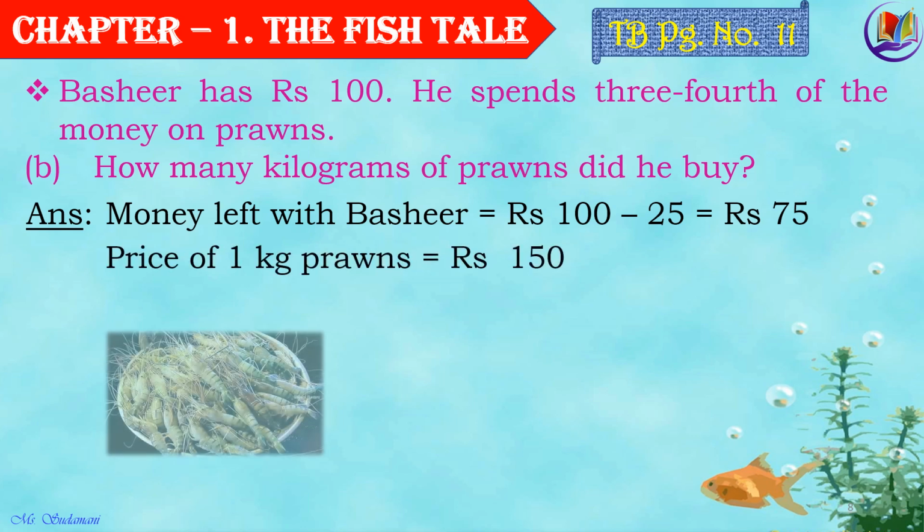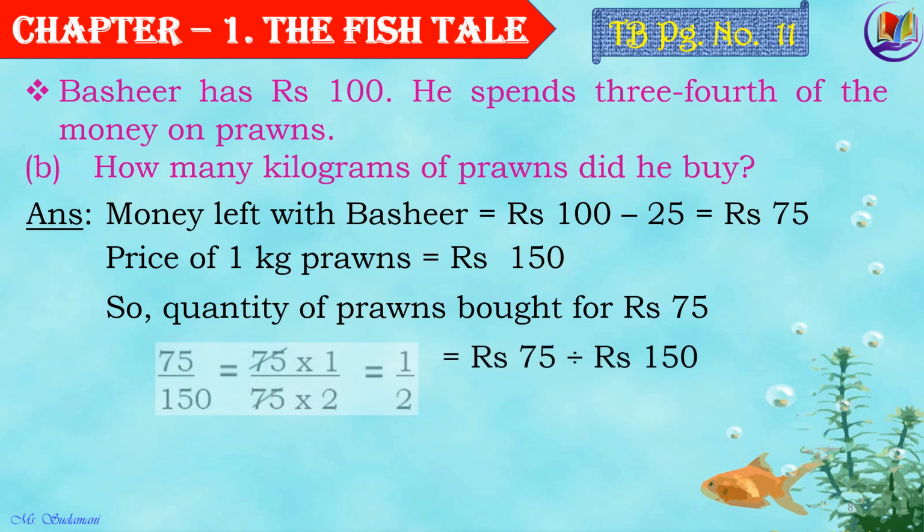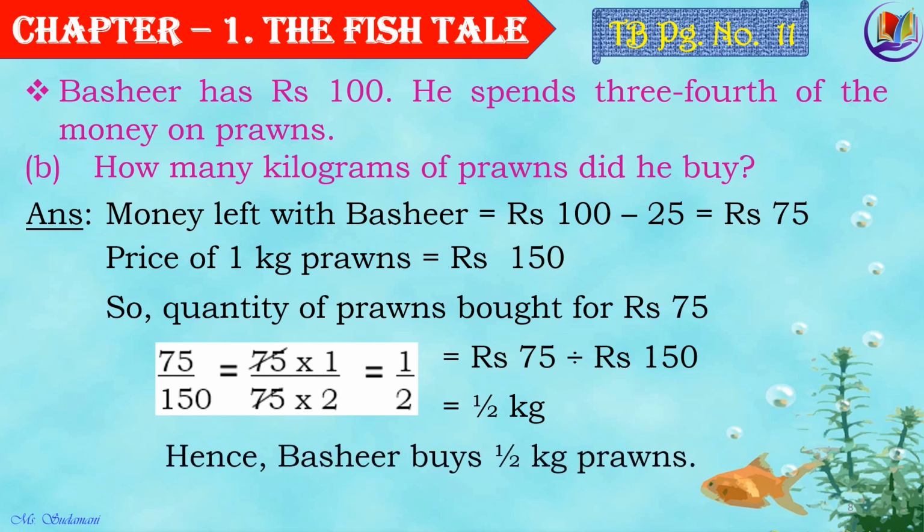Now price of 1 kg prawns is rupees 150. So quantity of prawns he can buy for rupees 75 would be 75 divided by 150, that is equal to 75 ones are 75 upon 75 twos are 150. So cancelling out the common number 75, we get 1 upon 2, that is half kg. So with the remaining money, that is rupees 75, Bashir will be able to buy half kg prawns.